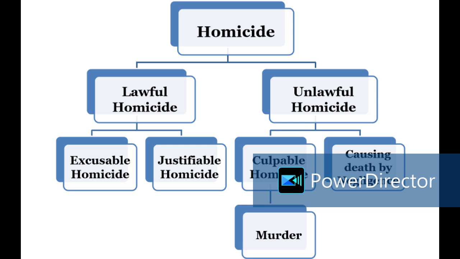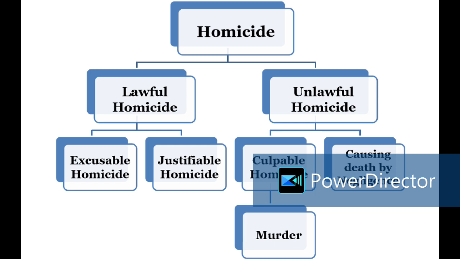Okay, then we will move on to the other thing, that is, as per old IPC, section 300, murder. Then as per new law it is 101. So 299 and 300 in the old version, culpable homicide and murder, and as per the new act it is, I think, 100 and 101, culpable homicide and murder. Now if you try to read the murder section, in one reading you may not understand the difference, same wording: here also intention, there also intention, here also knowledge, there also knowledge. What is the big difference?